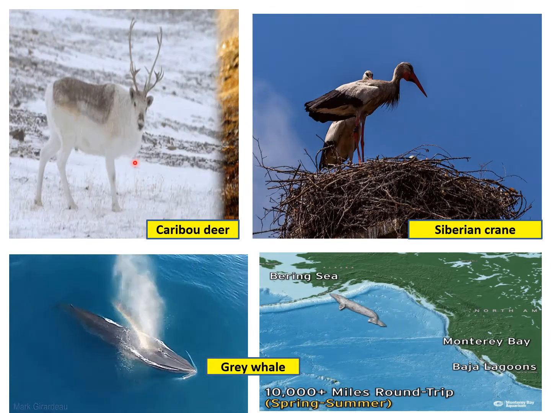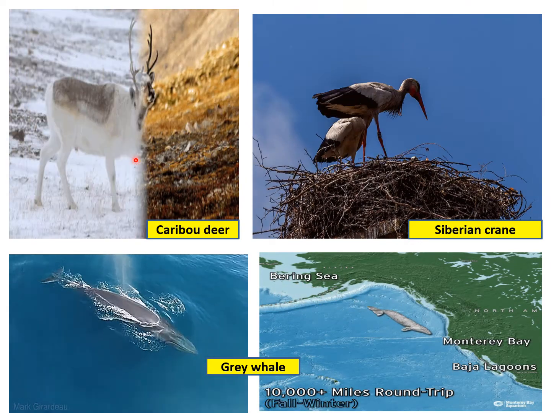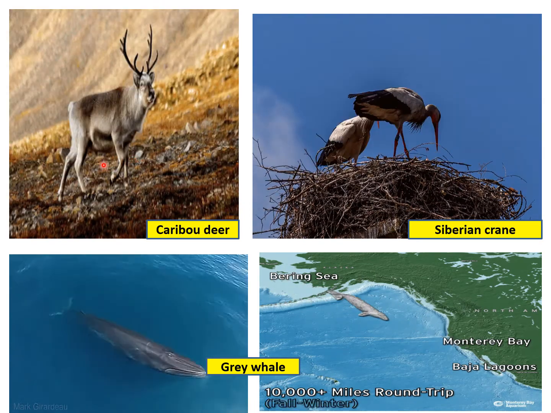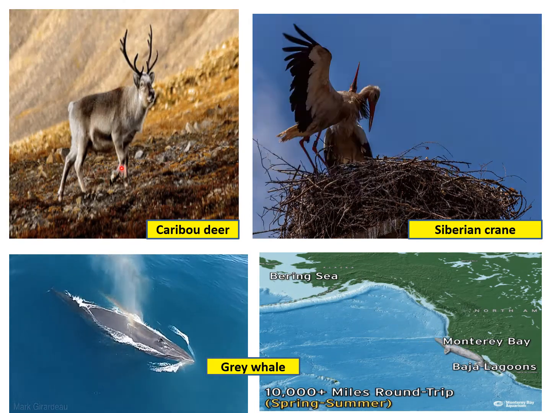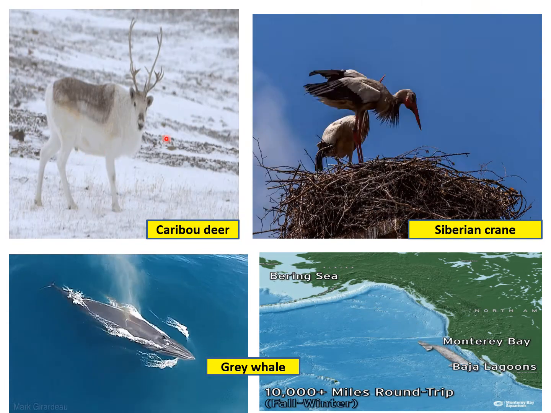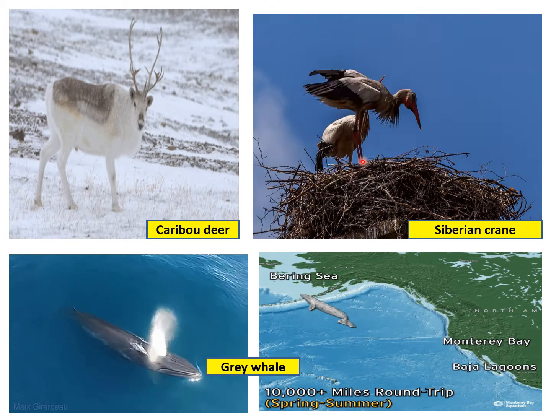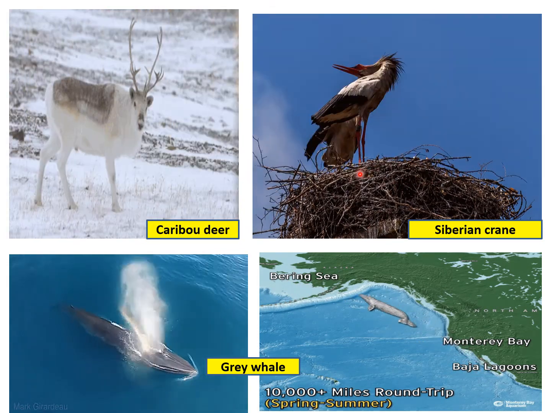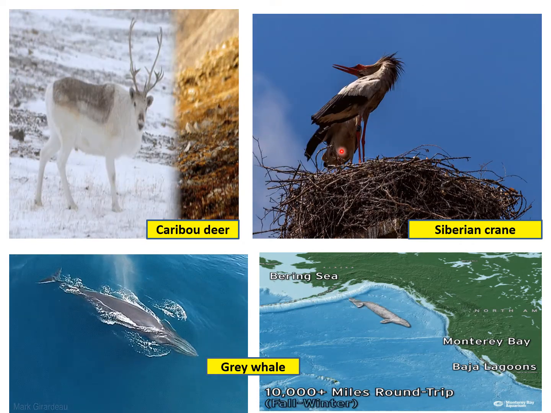Then you can see a caribou deer. It is found in Alaska, and it goes to the summer portions where there is warmth to graze the grass. Then this is the Siberian crane. You know, the Siberian crane also comes to India from Siberia or Russia because it is very cold there.